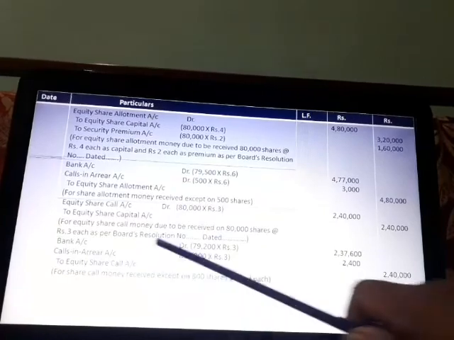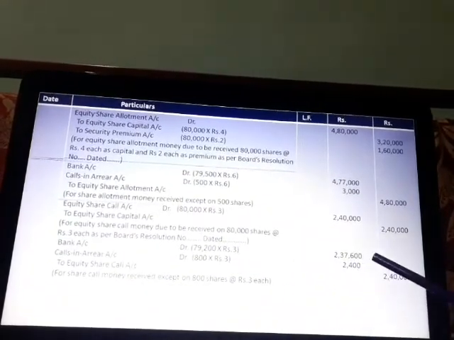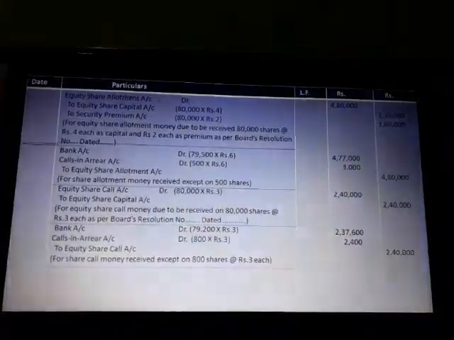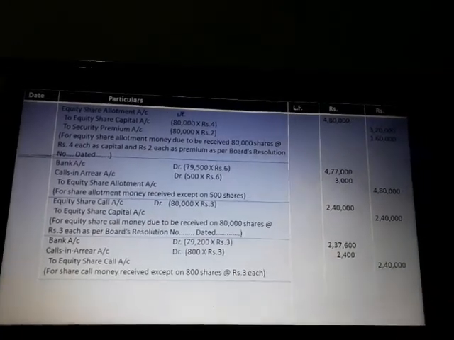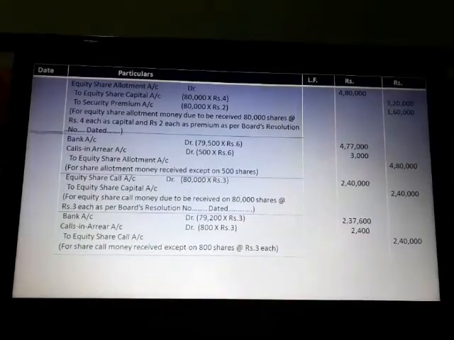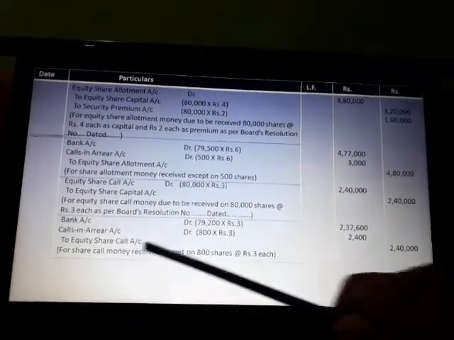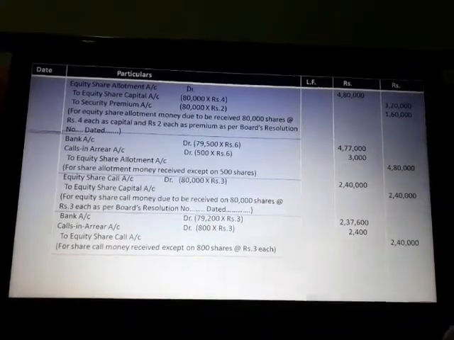So bank account debit 79,200 into 3, 2,37,600, and calls in arrear account debit 800 into 3, 2,400, to equity share call account 2,40,000. So we have discussed the first illustration.